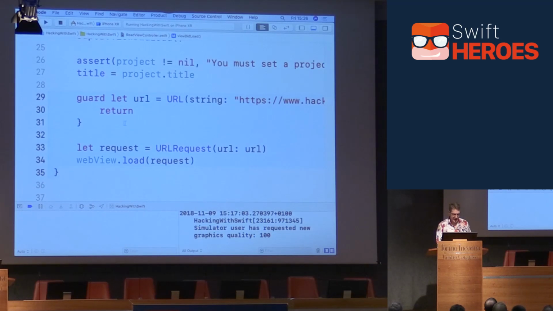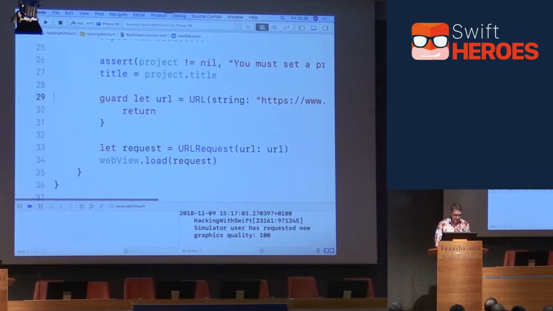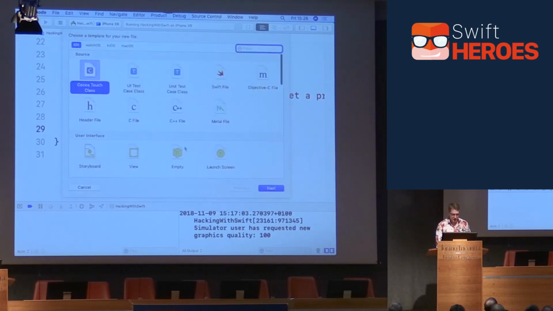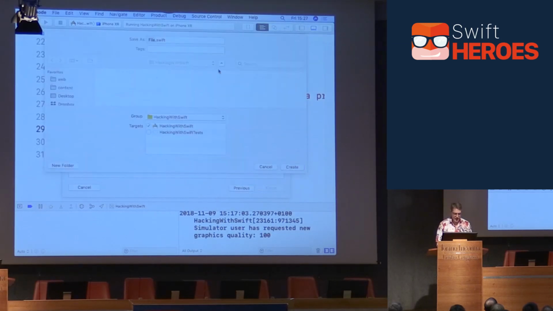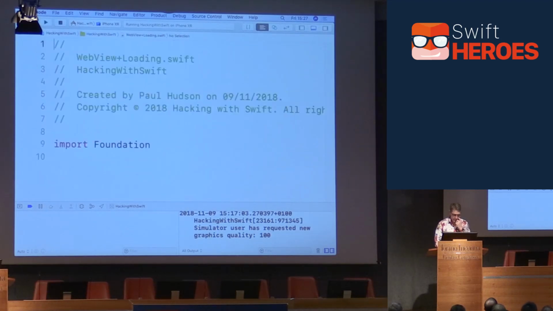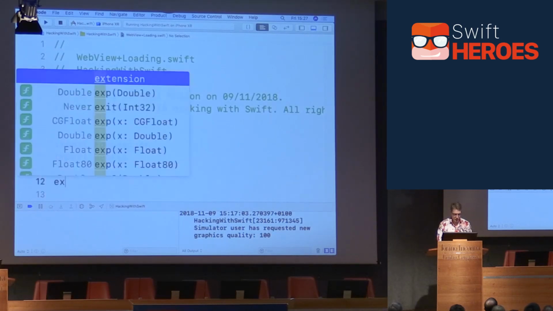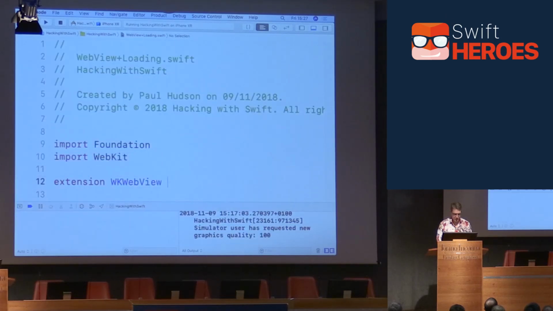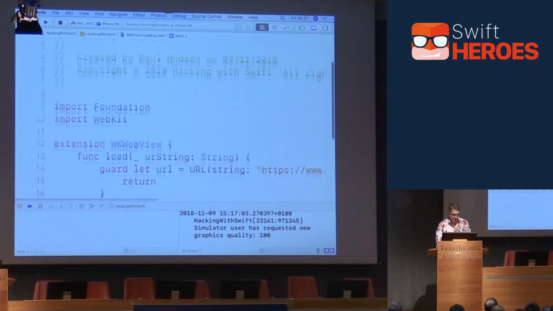So I'm going to select all this code again, and Command-X to the clipboard, press Command-N, make a new file. I'll choose Swift file. I'll call this WebView+Loading. And then in here, we will import WebKit and do an extension on WKWebView, func load, with some sort of URL string, and paste all that in there.